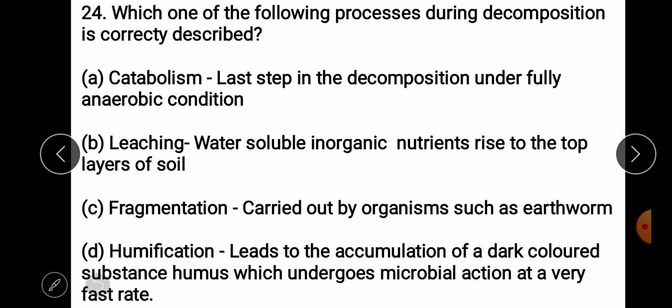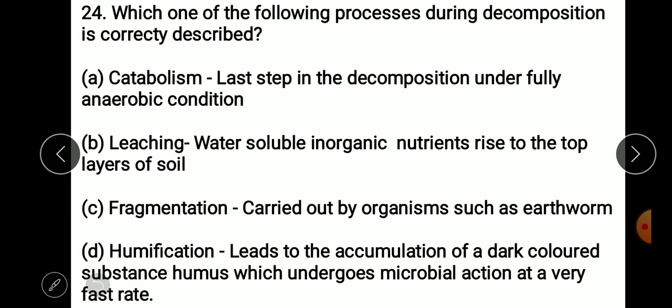As a result of catabolism, there is a huge accumulation of inorganic complex, and it undergoes humification.